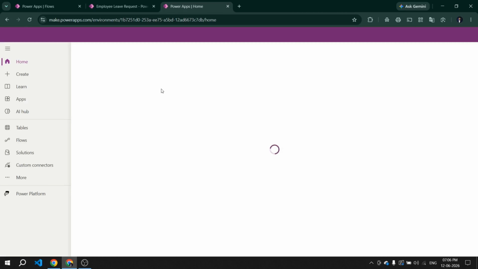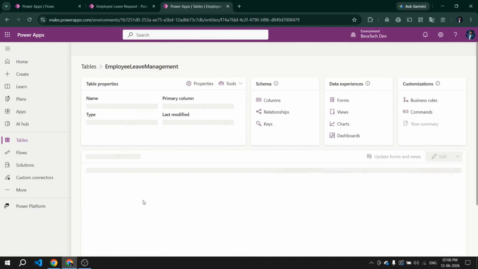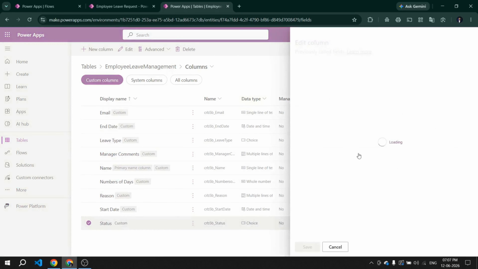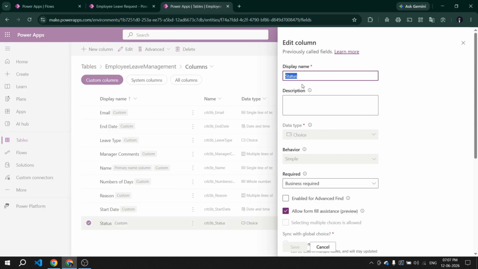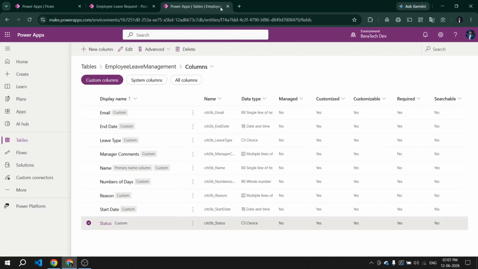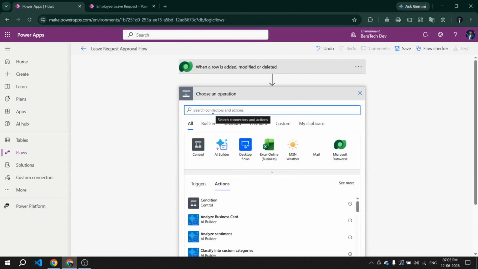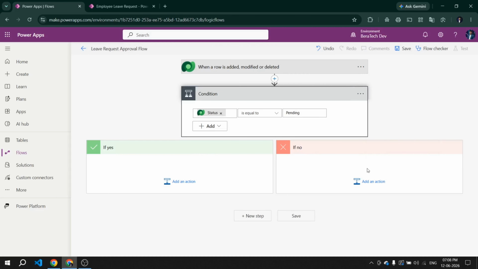Now before we send any approval, we need to make sure this row actually needs processing or not. What if someone accidentally triggers the flow on a record that's already been approved or rejected? That's why I already set my status column default to pending. So whenever an employee submits the request, the default value of status is pending automatically. And here we don't need to check whether status is approved or rejected. It always starts with pending.